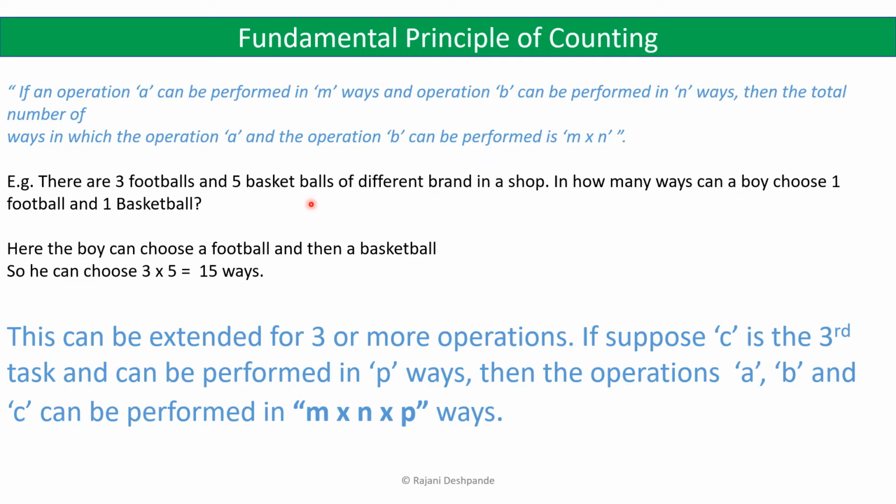So there are 1 into 5 ways for the first football, but there are 3 footballs. So we have 3 into 5 ways. The boy can choose a football in 3 different ways, and with each way he has 5 different ways to choose a basketball. So there are a total of 3 into 5 is equal to 15 ways.